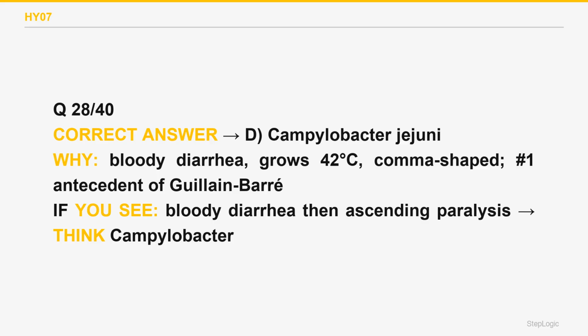Salmonella and Shigella cause diarrhea too, but the 42 degrees C growth, comma shape, and Guillain-Barré link specifically flag Campylobacter. Choice A wrong. Clostridioides difficile causes antibiotic-associated pseudomembranous colitis, not a poultry-linked comma-shaped rod preceding paralysis. Choice E wrong. This is Campylobacter jejuni.